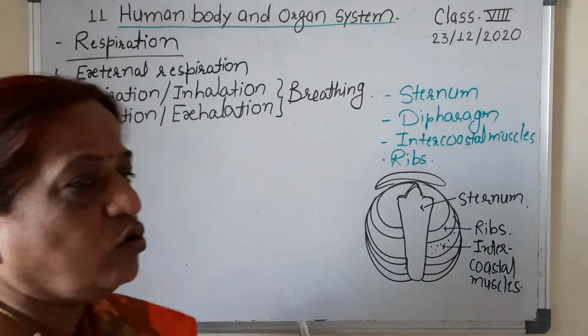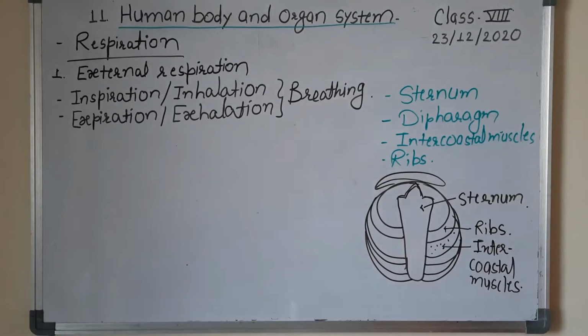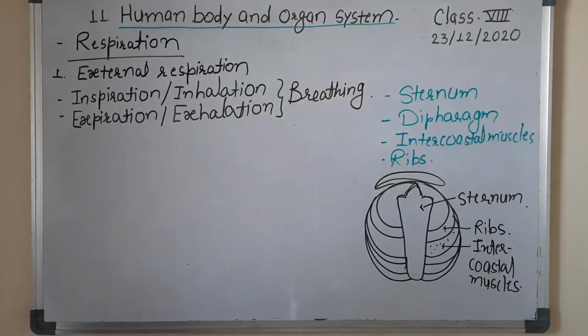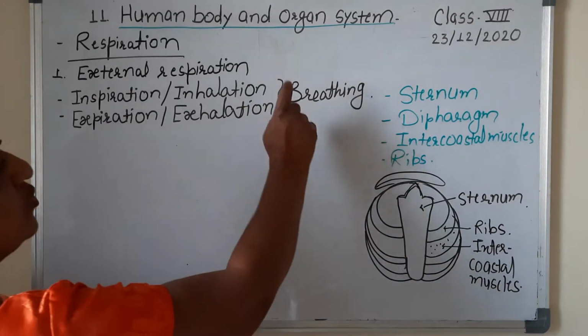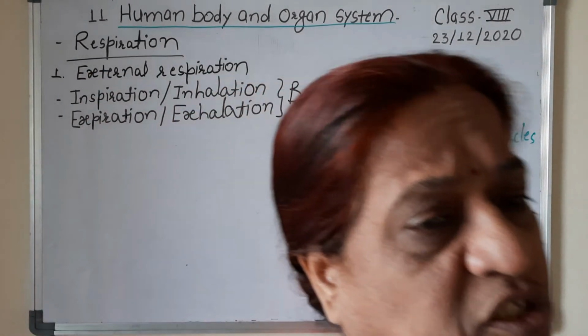As a result, the volume of the thoracic cavity decreases, and because of that the air is thrown outside the body, exhaled from the body. The process is known as exhalation. Inhalation and exhalation constitute the process of breathing, and this is known as external respiration.